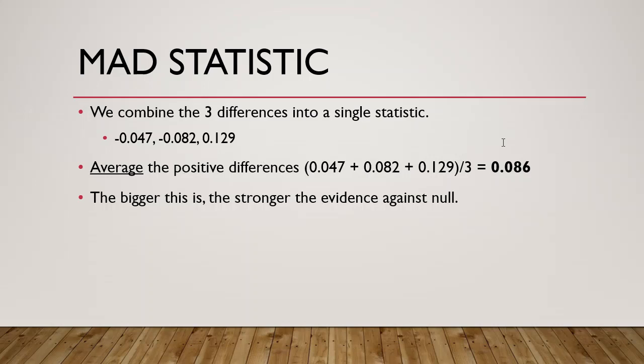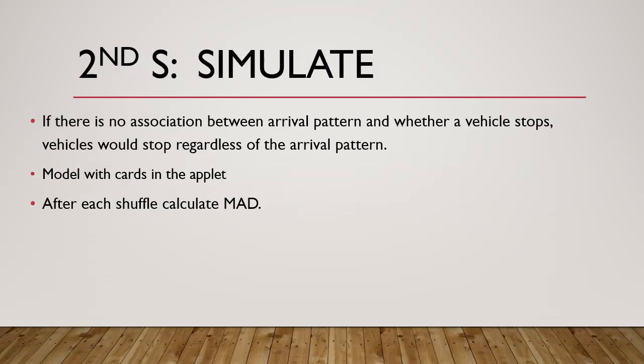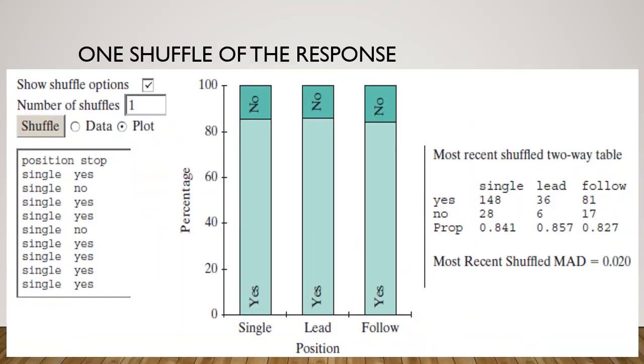And the bigger this number is, the more evidence we have against the null, because this is quantifying how different these sample proportions are from each other, at least on average. So, some of them were a little bit closer to each other, some were farther away. On average, they were this far away from each other.